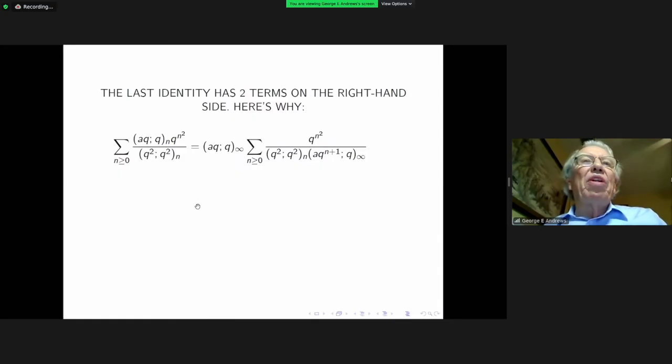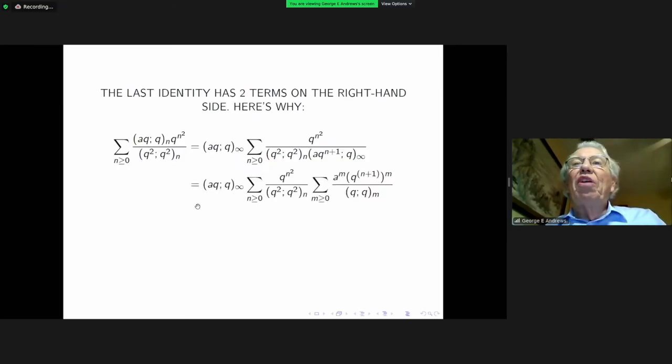So to start with, we take the series on the left and we change this finite product in the numerator, (aq;q)_n, into a quotient of two infinite products. And now we use the q-binomial series in the limiting case, where the top parameter is 0. We use it to determine an infinite series for the infinite product (aq^{n+1};q)_∞.